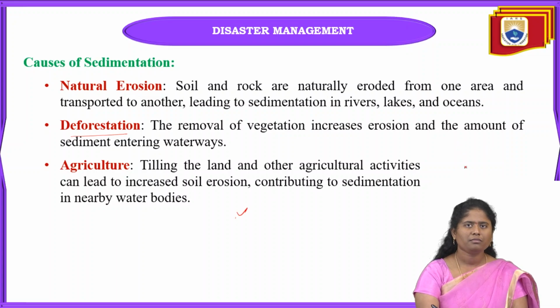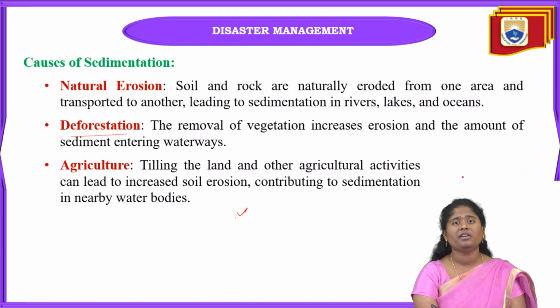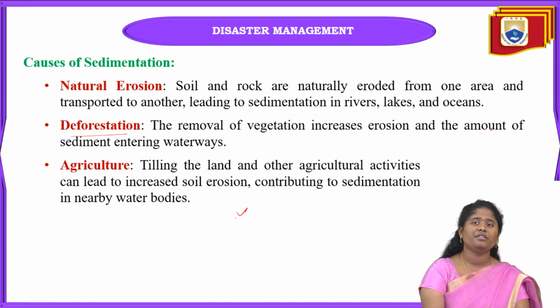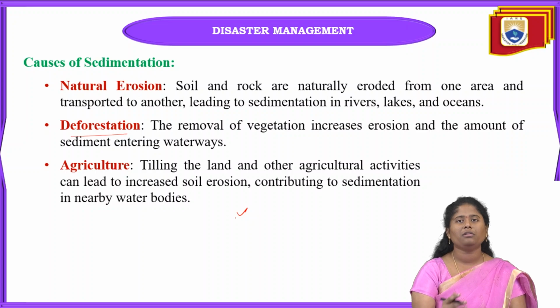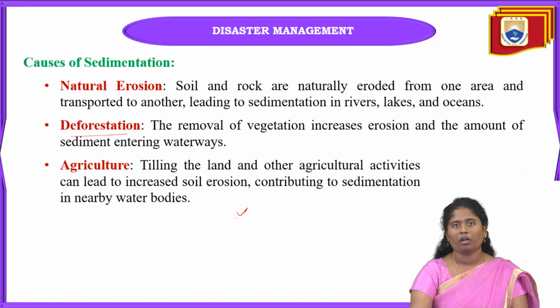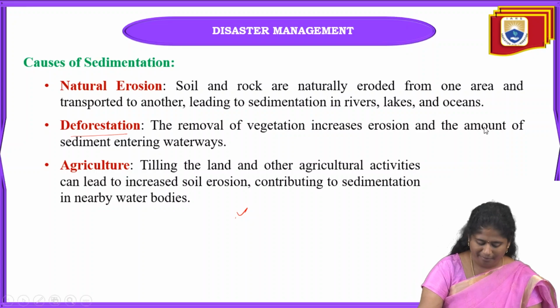And next one is agriculture. Here agriculture is nothing but tilling the land. Means when we are doing the land tilling and some ploughing like that, it can also lead towards this sedimentation. Agricultural activities can lead towards soil erosion, and the soil erosion gives rise towards the sedimentation in the near water bodies. Very high sedimentation can occur in the water bodies.